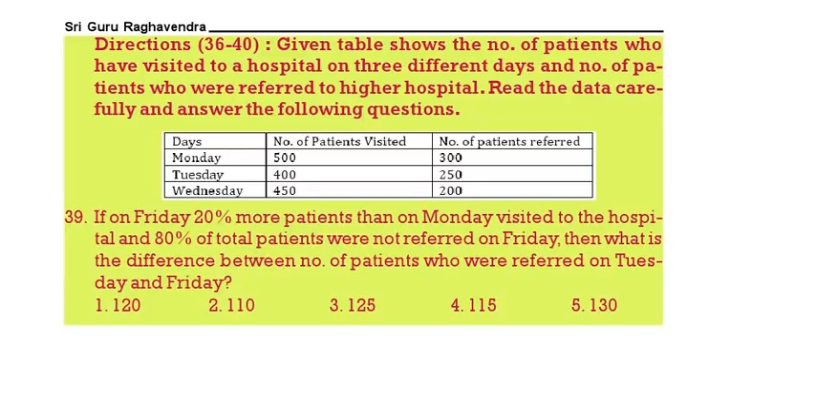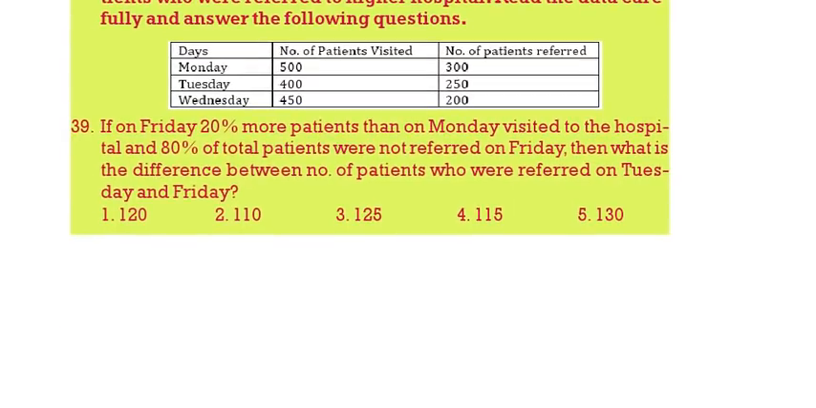If on Friday 20% more patients were visited than on Monday, and 80% of the total patients were not referred, then what is the difference between patients who referred on Tuesday and Friday? Friday 20% more patients visited than on Monday. Monday it is 500. 20% more means 600. So 600 visited on Friday.